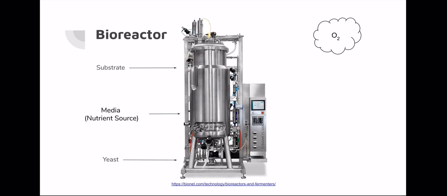Now, those of you still paying attention might say, wait, this is a biological process dealing with living cells. Where's the oxygen input? Well, this is because yeast does not need oxygen to grow. Fermentation is an anaerobic process, so it does not use oxygen as a terminal electron acceptor. If all goes well, the yeast produces CO2 and that sweet, sweet ethanol.